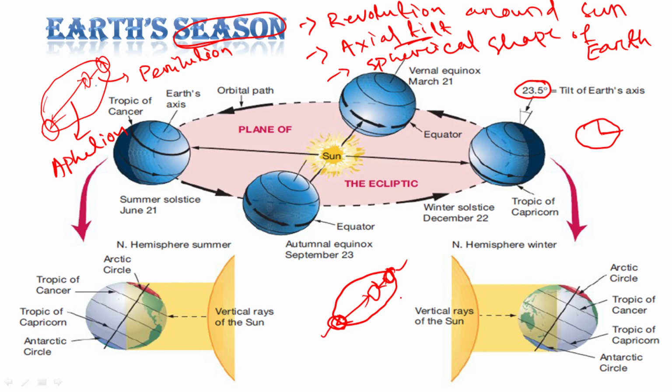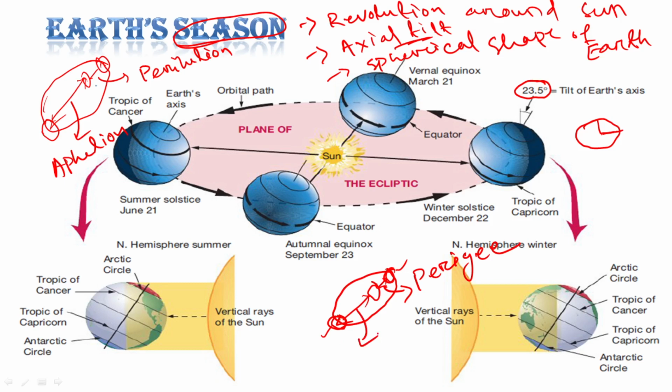Here, in the Earth-Moon system, we take Earth as constant and the Moon as revolving. So when the Moon is nearest to Earth, it is called perigee.